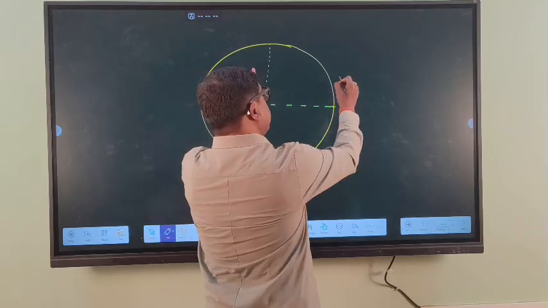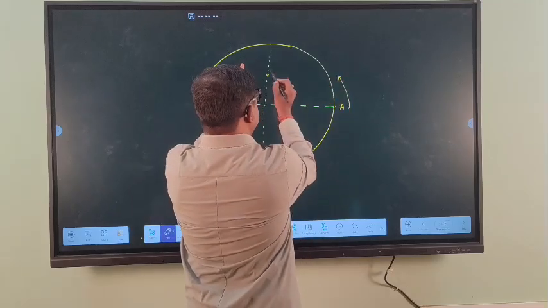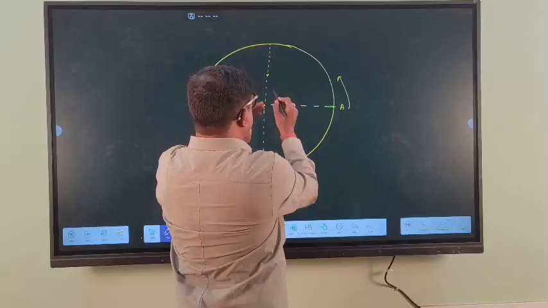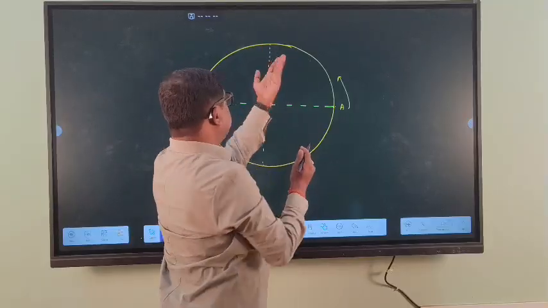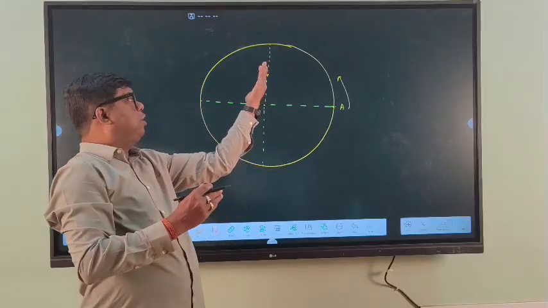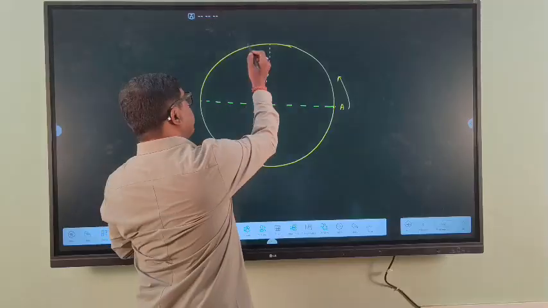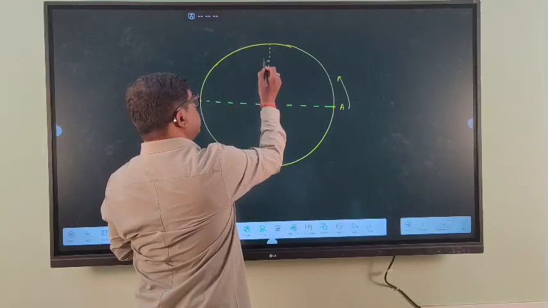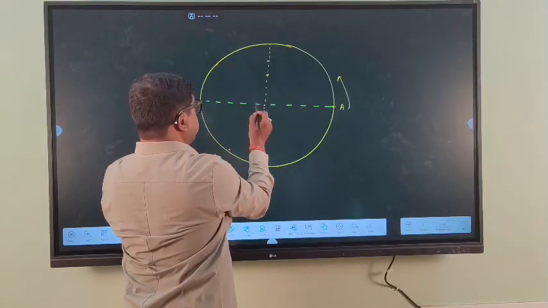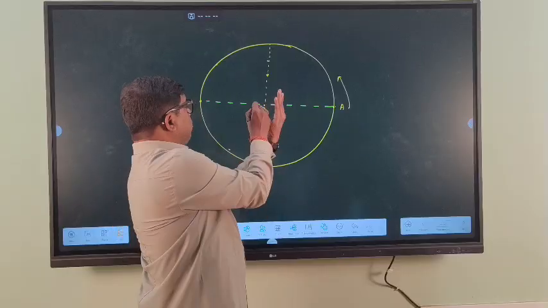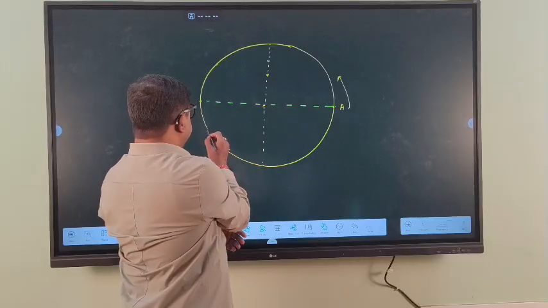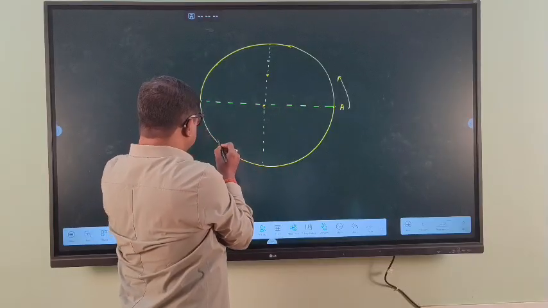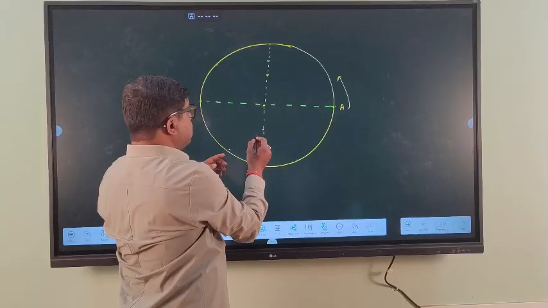If the particle moves in this direction, its mirror image will lie at this point. When the particle lies at this point, the mirror image is at this position.